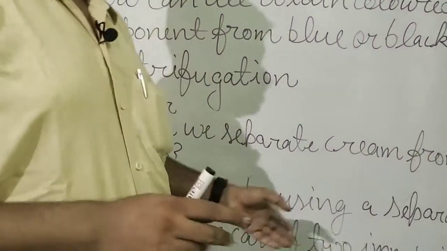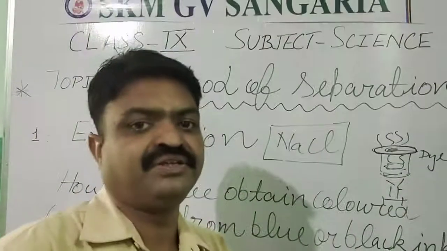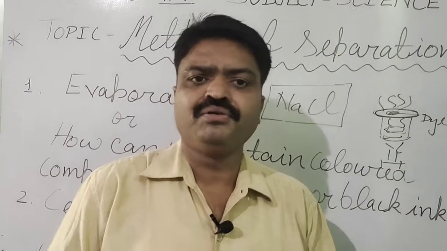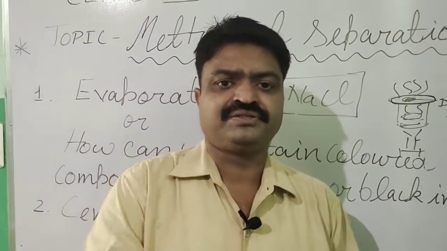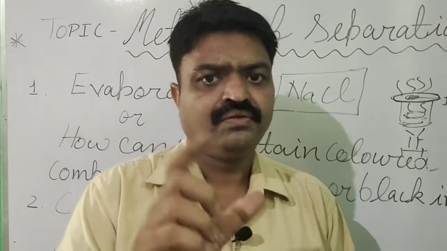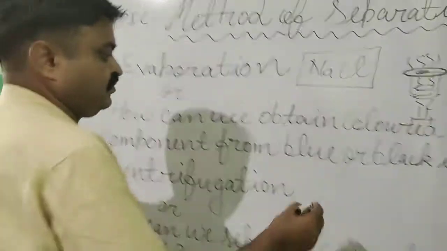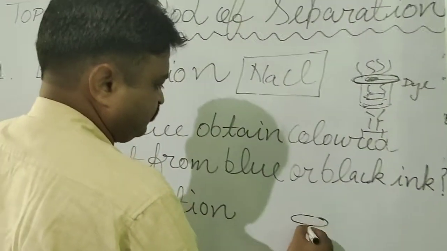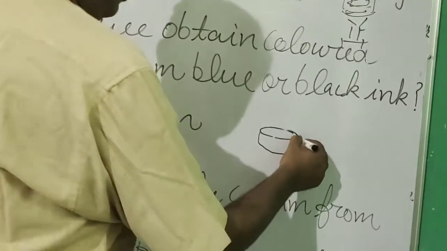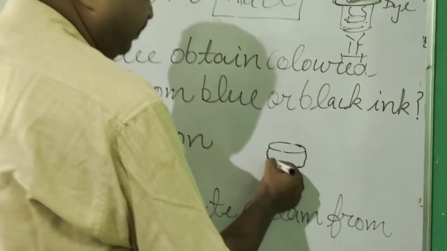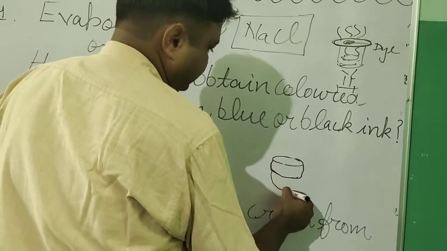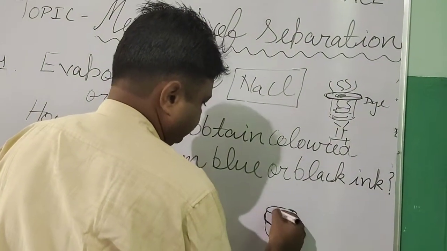Another method of separation is the separation of two immiscible liquids. Many times you observe that when we mix oil in water, the oil is found on the upper surface and the water on the lower surface.